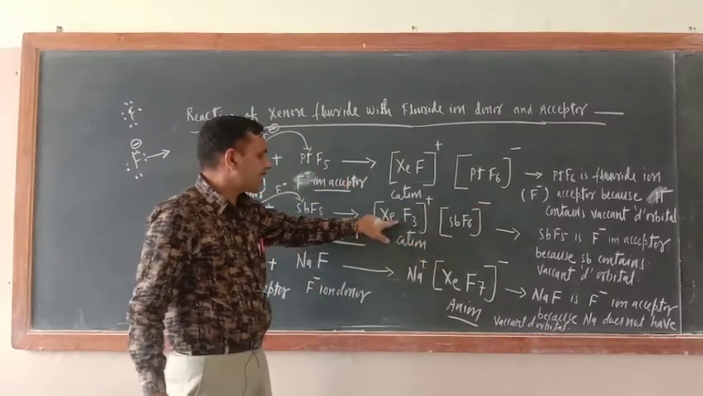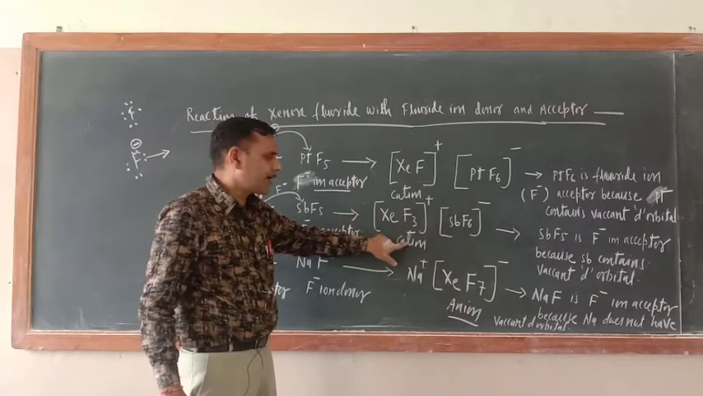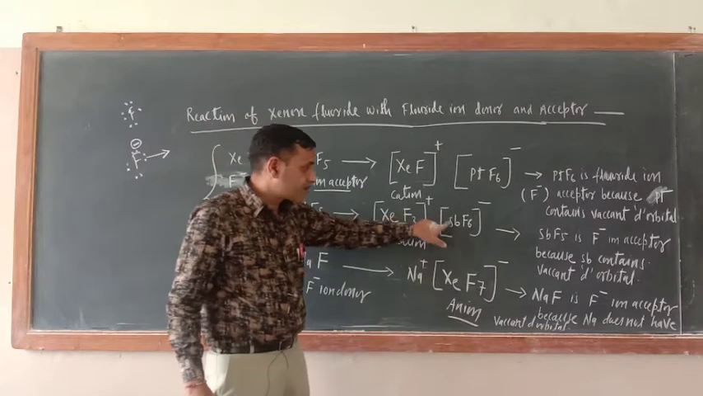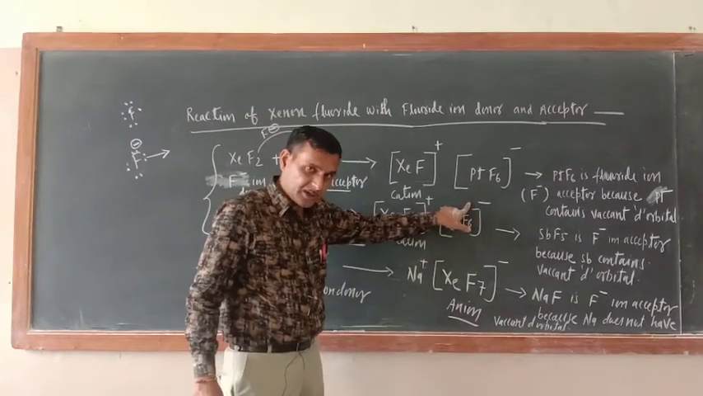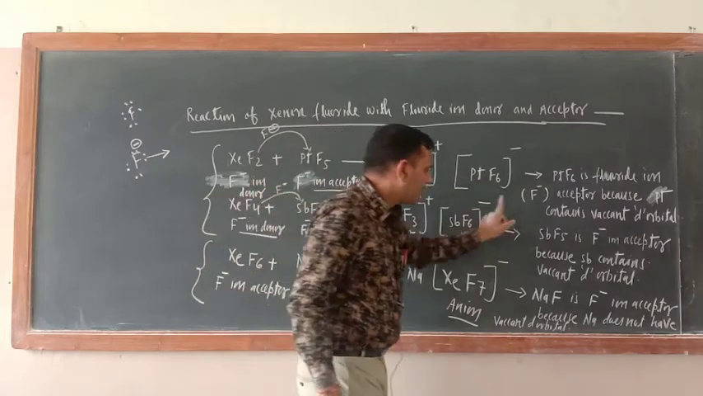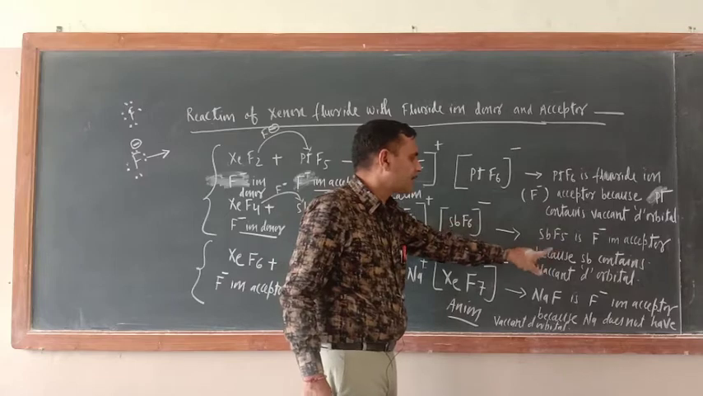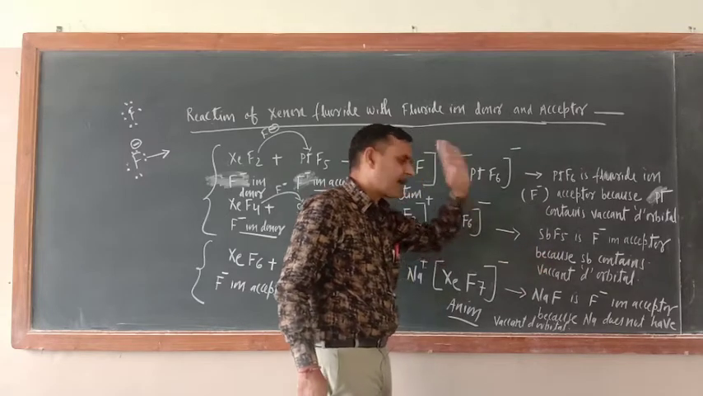Now this is XeF3 positive, so this is a cation. The fluoride ion is an anion, correct or not? Antimony hexafluoride ion. Now why is it accepting? Because SbF5 is a fluoride ion acceptor, because antimony contains vacant d orbital.